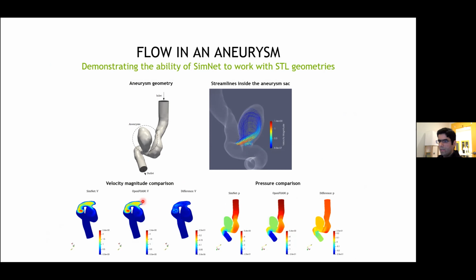There is also a comparison with the OpenFOAM results, and as you can see, again, there is a good agreement between the SimNet and OpenFOAM results. When solving the forward CFD problems with non-trivial geometries like this geometry, one of the key challenges is getting the flow to develop inside this aneurysm sac correctly in this example. And the streamlines here show that SimNet is capable of capturing these streamlines very correctly in this aneurysm sac.